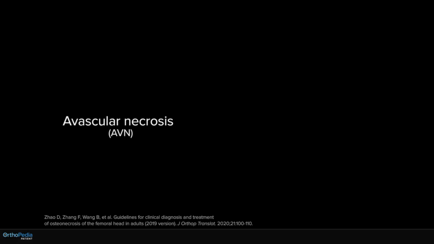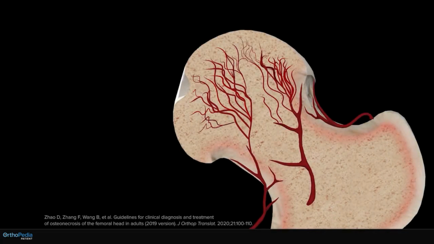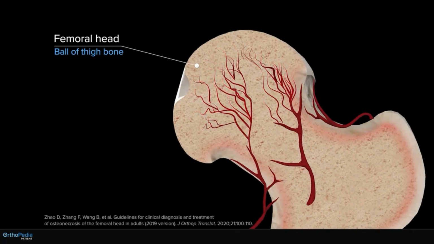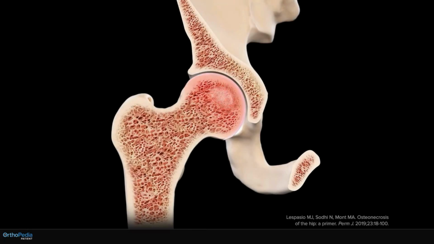Avascular necrosis, AVN for short, also referred to as osteonecrosis of the hip, is a condition where there is a lack of blood supply to the ball of the thigh bone, known as the femoral head. Without nutrients that the blood supply provides, the bone cells in this area start to die off. This leads to changes of the bone structure and eventually arthritis.